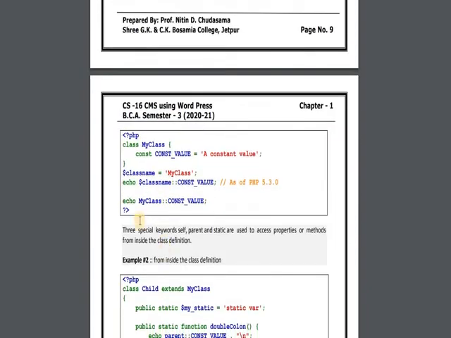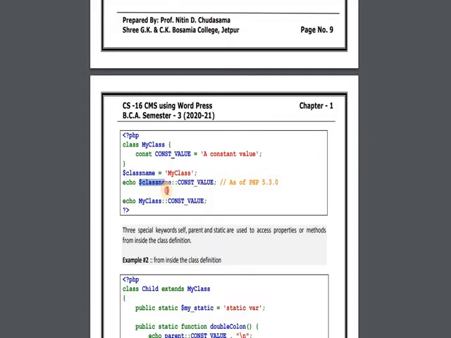First example: consider that you have created one constant, and if you want to print that constant, then you can write like this: class MyClass, constant value.